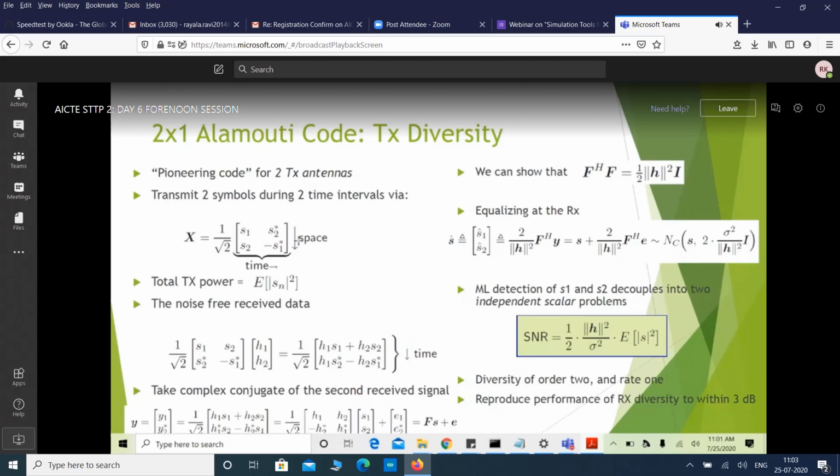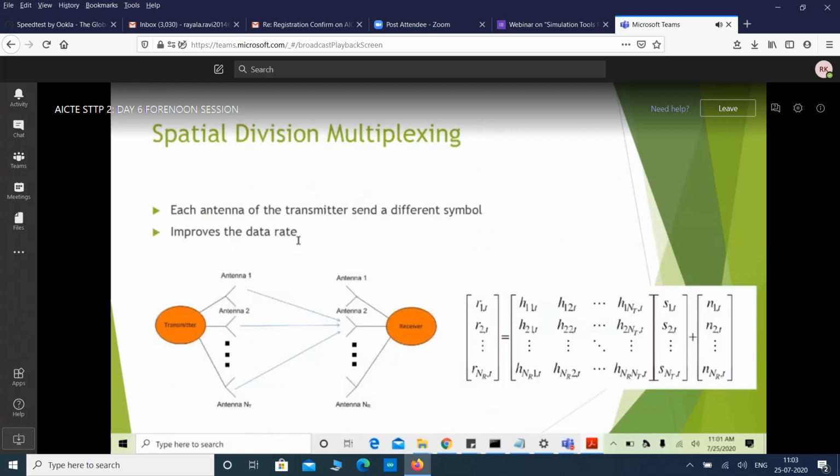Now what is spatial division multiplexing? Each antenna of the transmitter sends a different symbol. That improves the data rate. Let us say we have NT transmit antennas, and all the NT antennas will transmit a separate symbol, thereby increasing the data rate by a factor of NT.